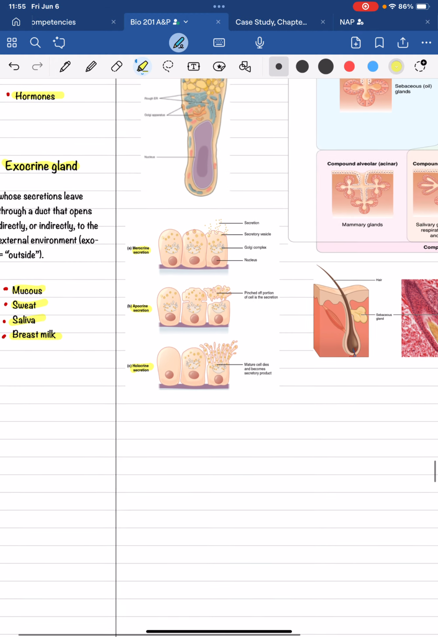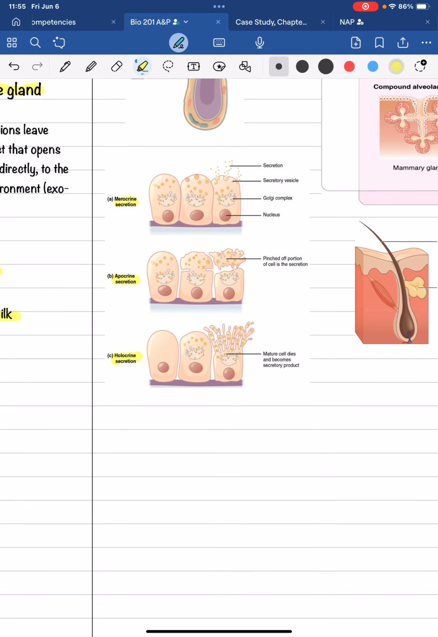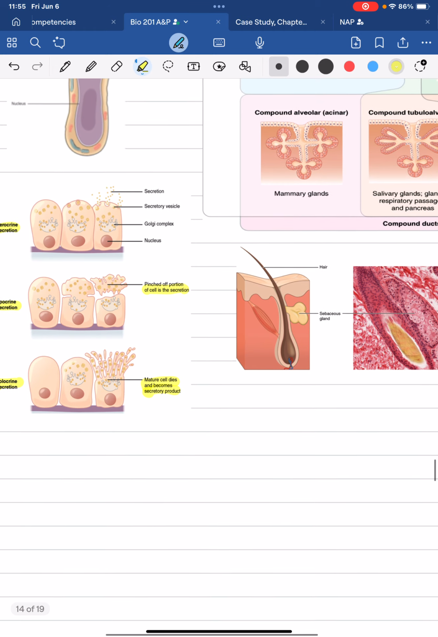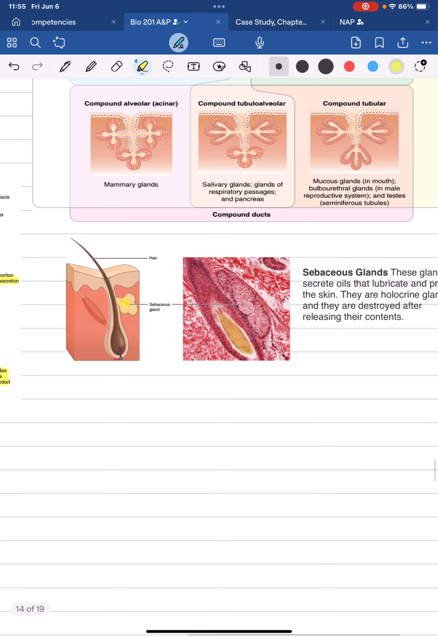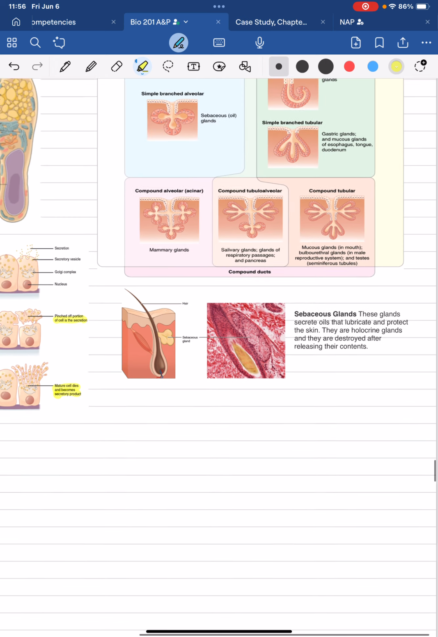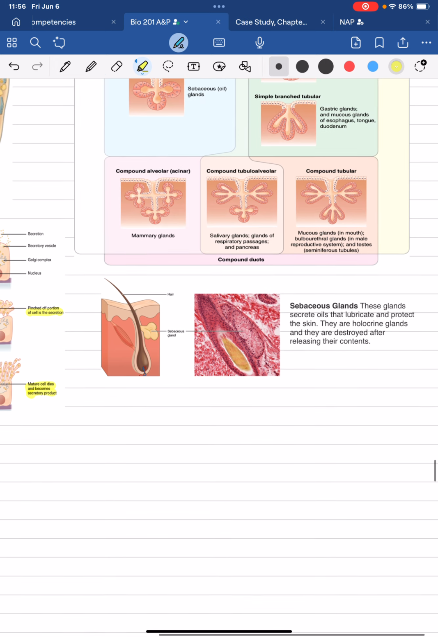The types of exocrine glands: the merocrine secretion. This cell is reusable. The apocrine secretion: the top of the cell is pinched off and that portion becomes the secretion. The holocrine secretion: the entire cell dies and becomes the secretion product itself. Here's an image of an oil gland attached to a hair follicle. These are holocrine glands, and they're completely destroyed after releasing their contents.